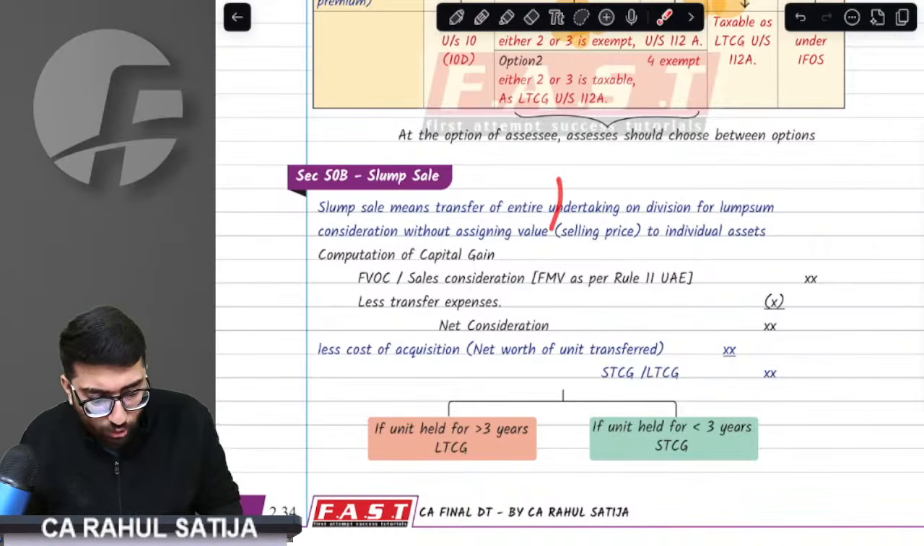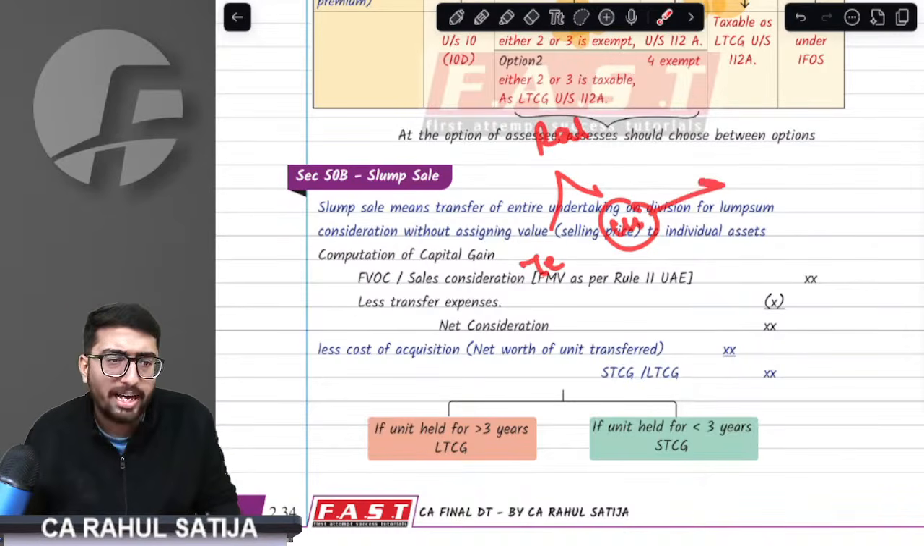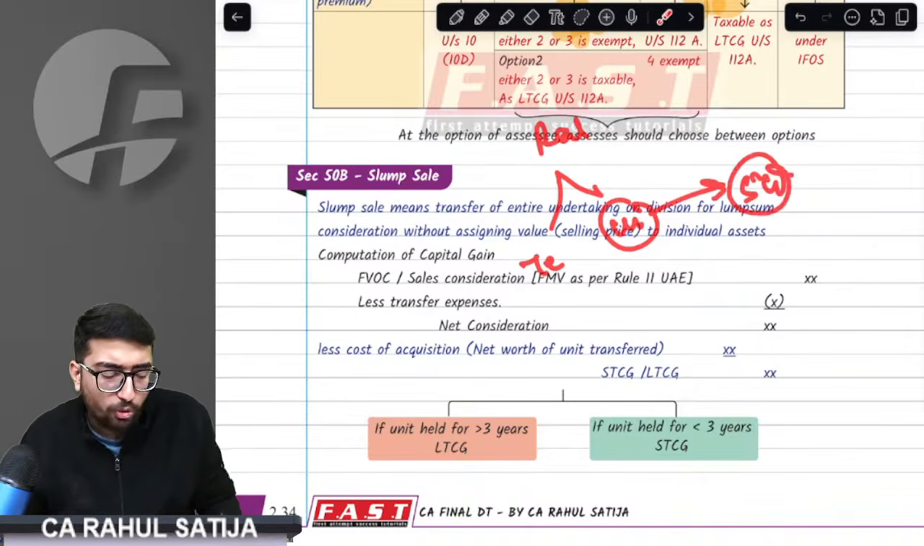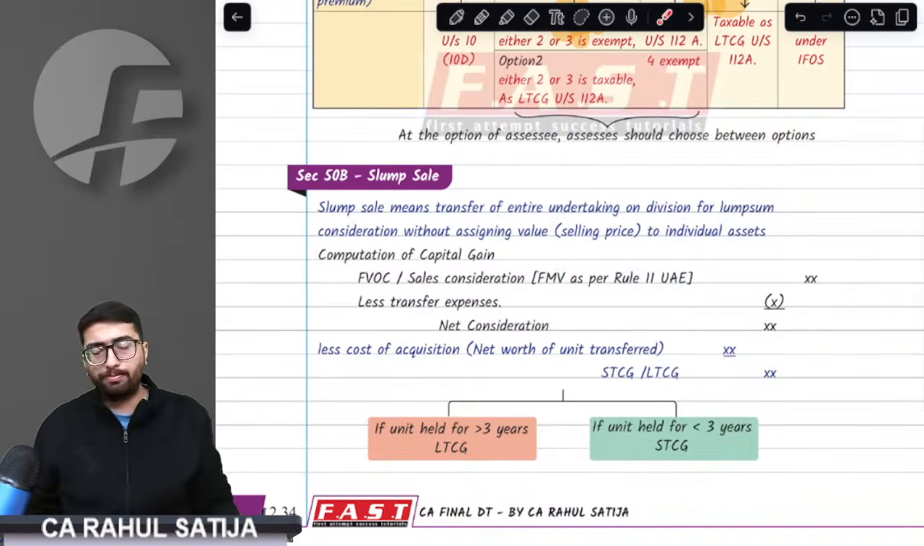For example, Rahul has two units. One is a textile unit, one is a chemical unit, and all together I am selling this chemical unit for 5 crore rupees. This would mean slump sale.